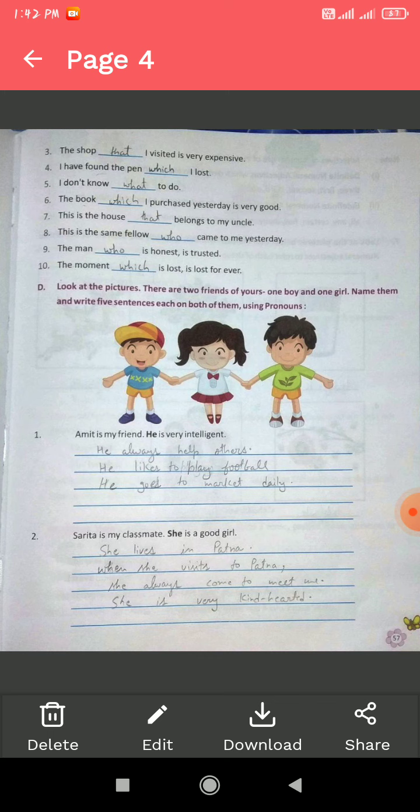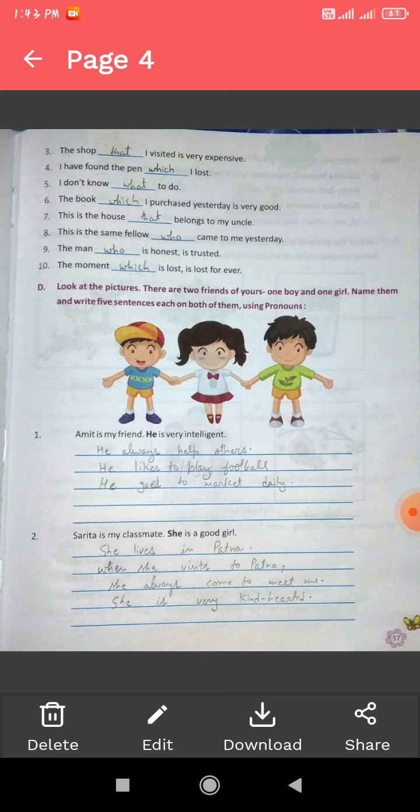Well, look at the picture. You should imagine that these are your friends, one boy and one girl, and you should make 5 sentences each on both of them using pronouns. The first sentence is given already. Amit is my friend. He is very intelligent. So in the first sentence the noun is given, that is Amit. The second sentence is written using the pronoun he.